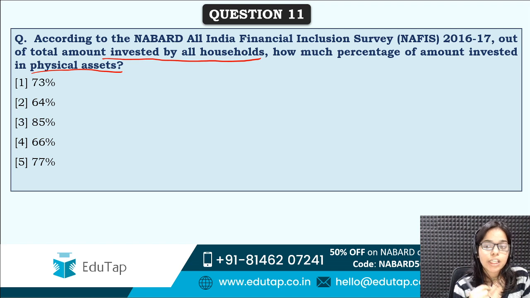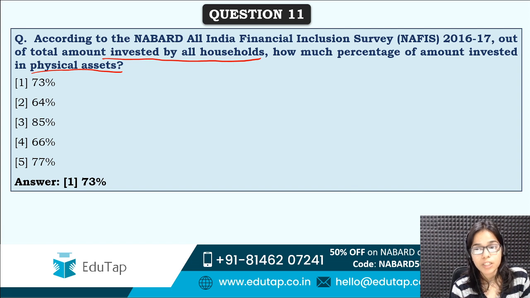How much percentage of amount was invested in physical assets? Don't worry, Sangeeta. Please keep revising this file or this PDF. Keep revising these questions. Correct answer is option 1st, that is 73%. So 73% of amount was invested in physical assets.